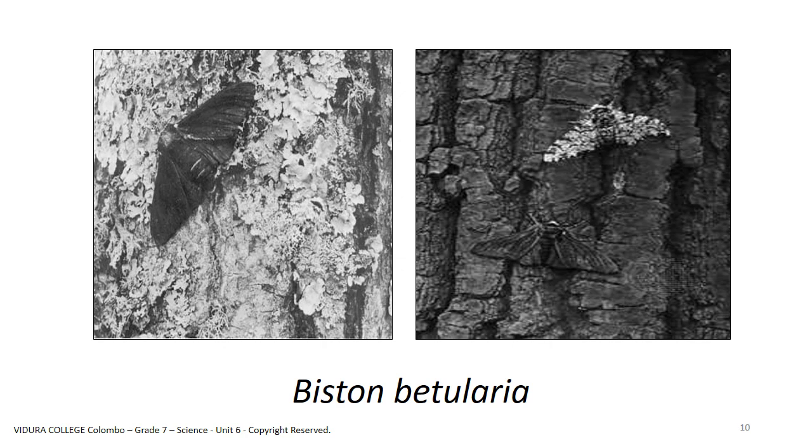The black color soot began to deposit on the barks of the trees. So black color moths could easily get rid of the predators, and the population of black colored moths rapidly increased. This is one of the world famous stories to identify the importance of camouflaging of animals. I hope it's an interesting story for you.